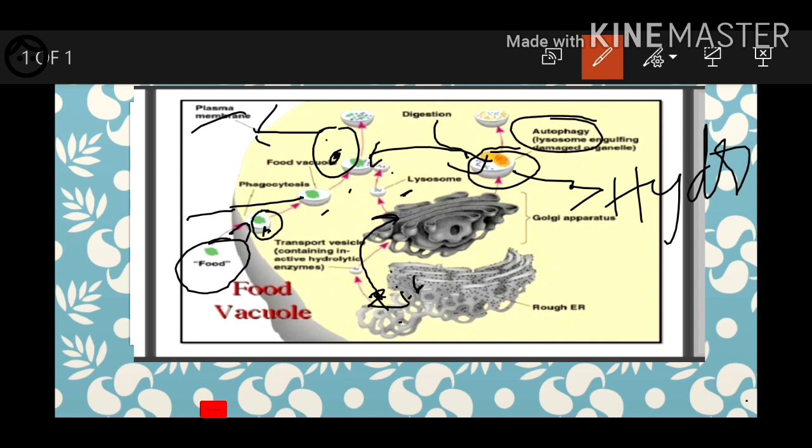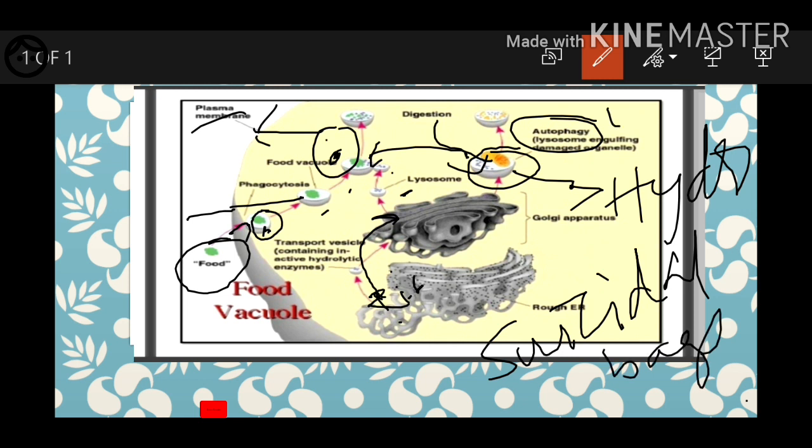That's why we call lysosomes suicidal bags. Why do we call them suicidal bags? They burst themselves to protect the cell. That's why we call them suicidal bags. Autophagy is nothing but the destroying of injured organelles in the cell by the lysosomal enzymes. The entry of food required by the cell is called phagocytosis. You have to remember these things.